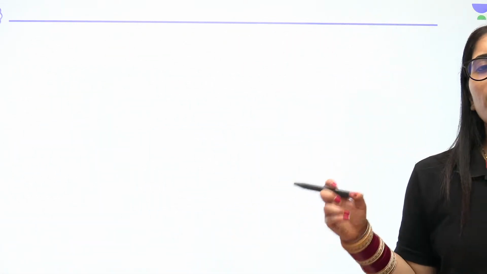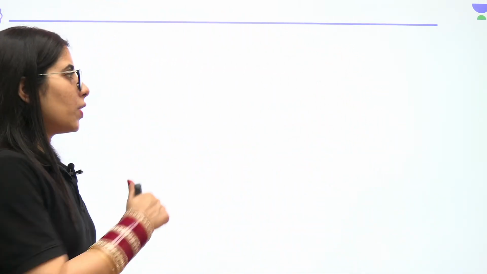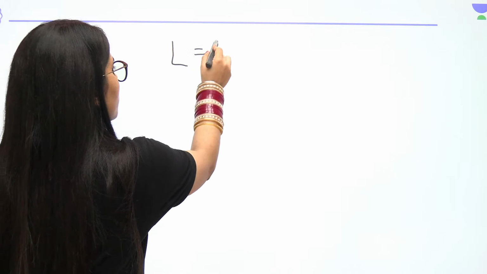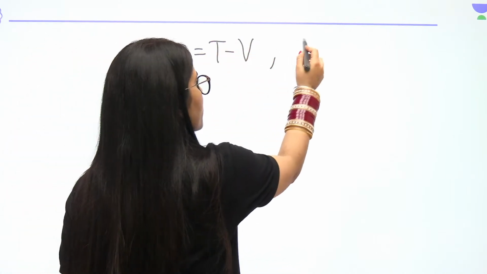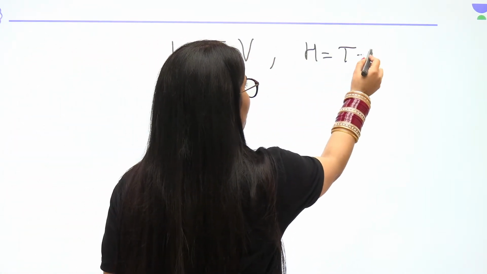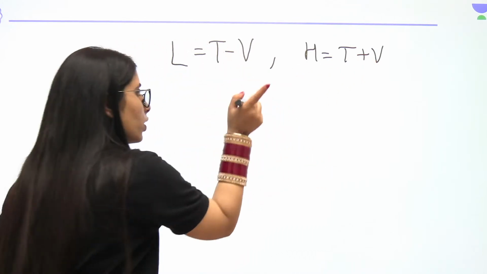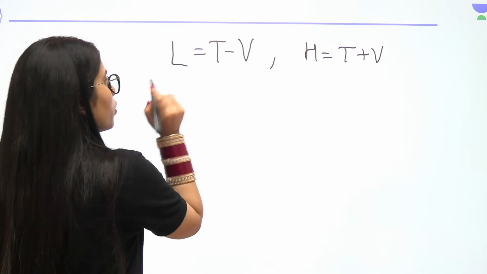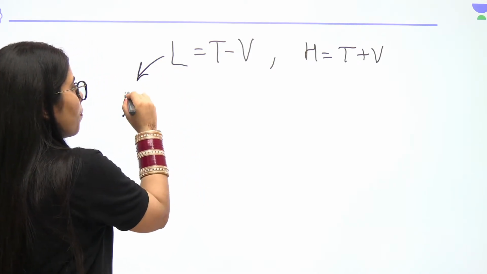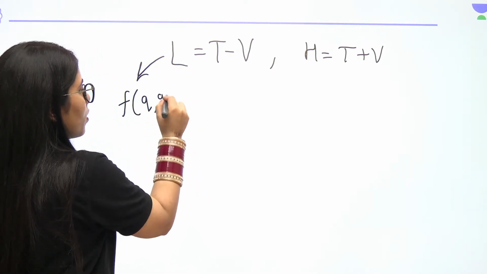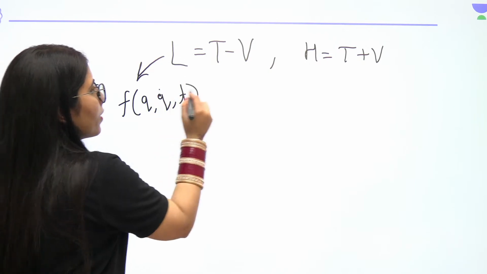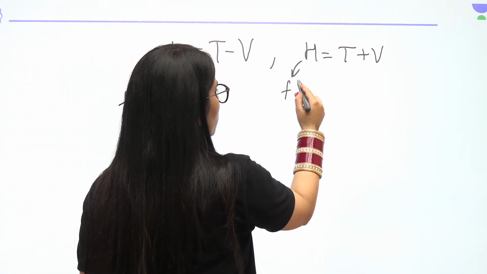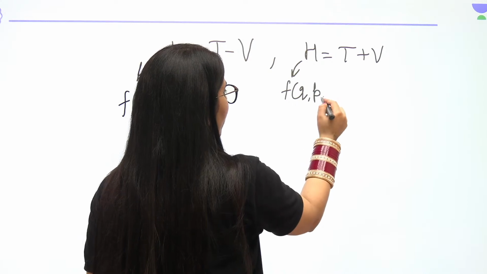So actually now the next part is, we all know about the Lagrangian and Hamiltonian very well. What actually is the Lagrangian? It is kinetic energy minus potential energy. What is the Hamiltonian? That is kinetic energy plus potential energy. Now the next thing is, if you have the Lagrangian given to you, you should also know one more thing. It's simply a function of generalized coordinate, generalized velocity and time t. And the Hamiltonian is going to be a function of generalized coordinate, generalized momentum and time t.